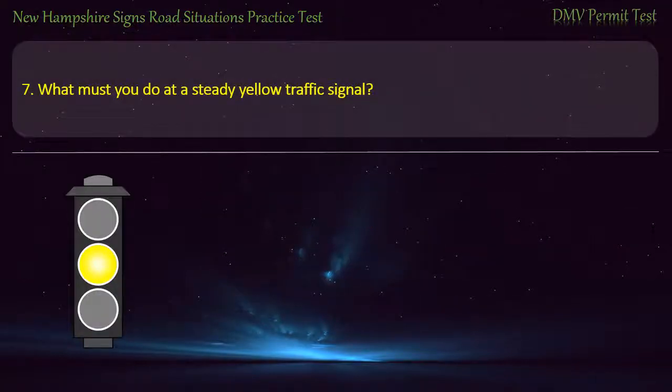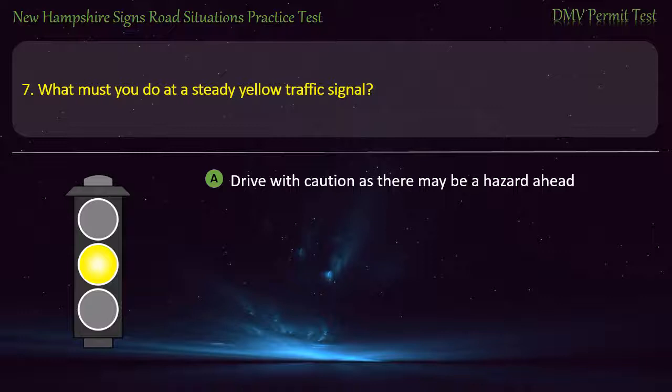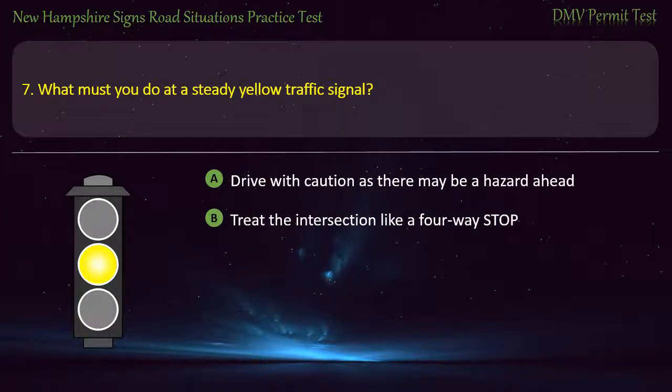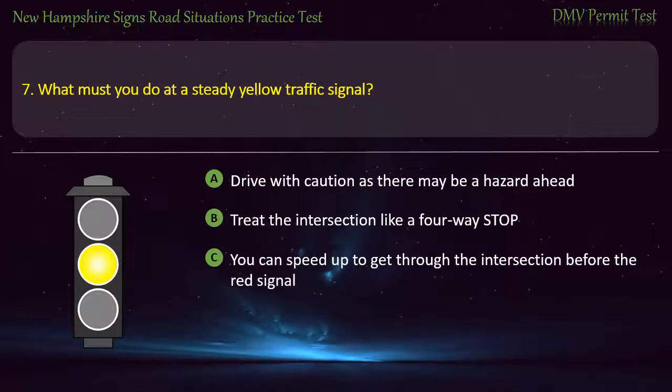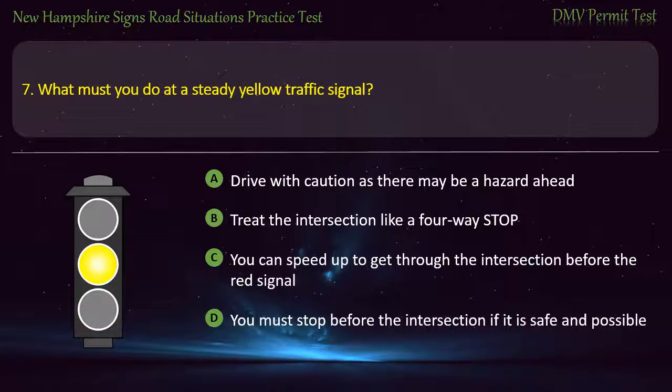Question 7. What must you do at a steady yellow traffic signal? Drive with caution as there may be a hazard ahead. Treat the intersection like a four-way stop. You can speed up to get through the intersection before the red signal. You must stop before the intersection if it is safe and possible. Answer. You must stop before the intersection if it is safe and possible.